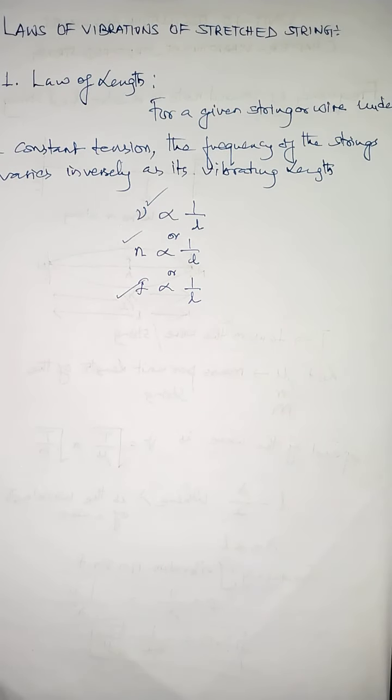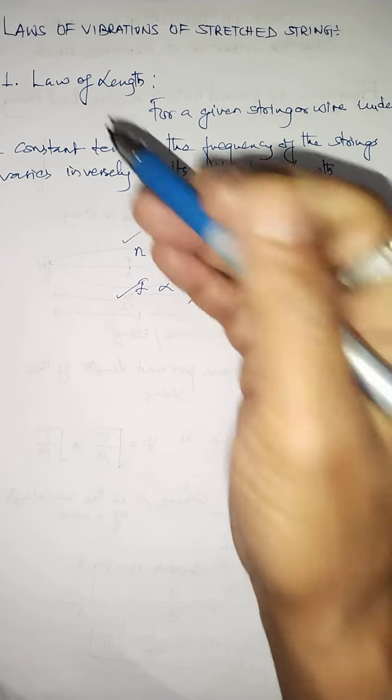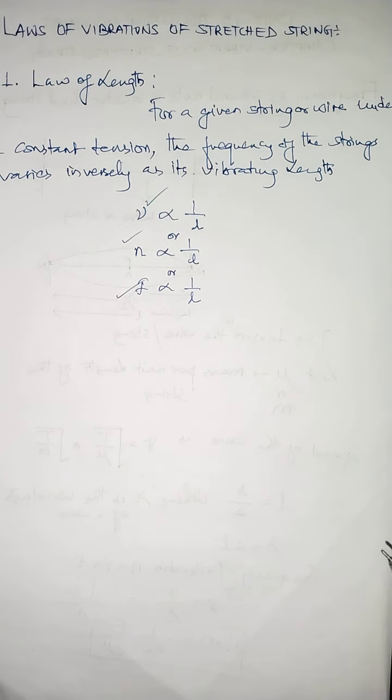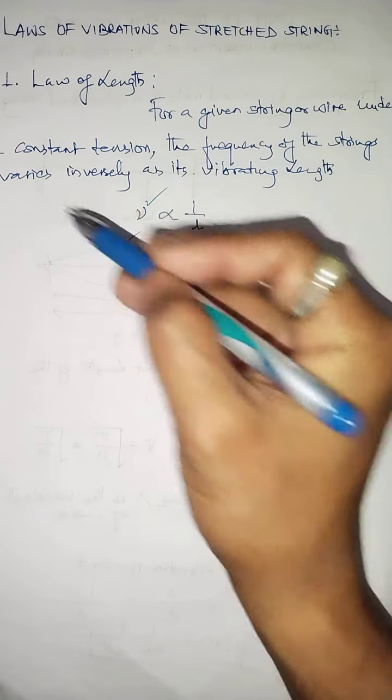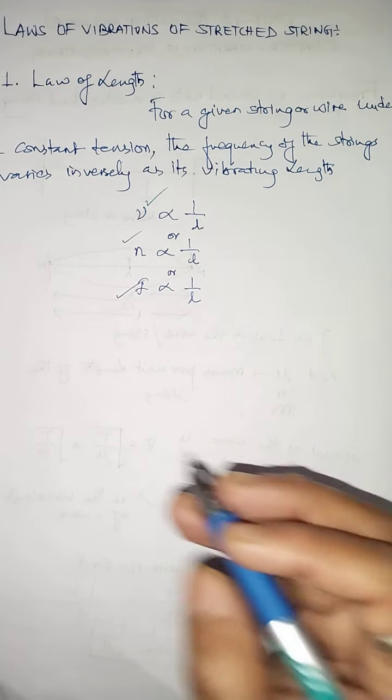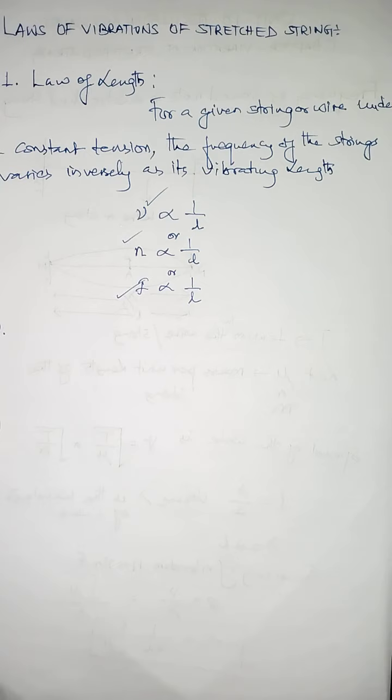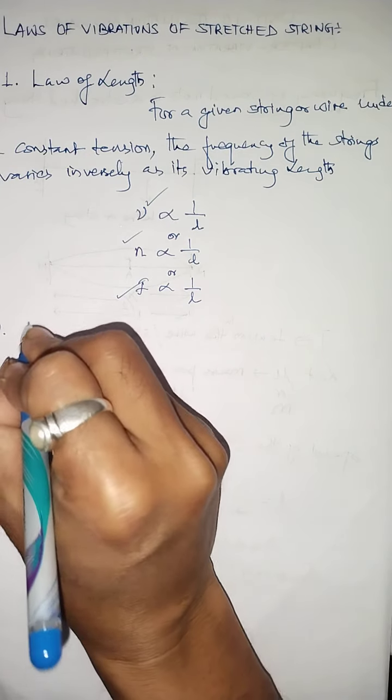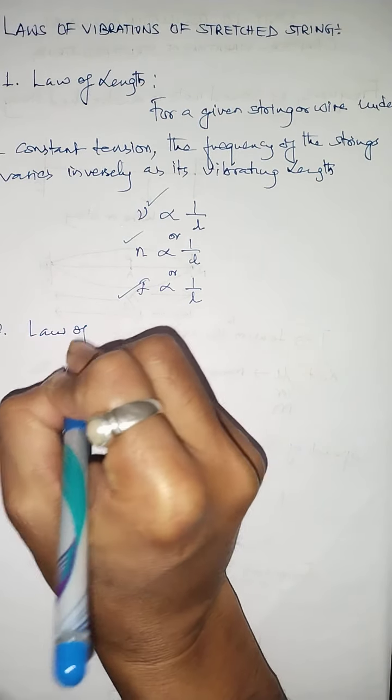A stretched string of shorter length vibrates with large frequency. A stretched string of longer length vibrates with less frequency at a given tension. So this is the first law of vibration of stretched string, and this law is called the law of length. Similarly, we have the next law, and this law is called the law of tension.